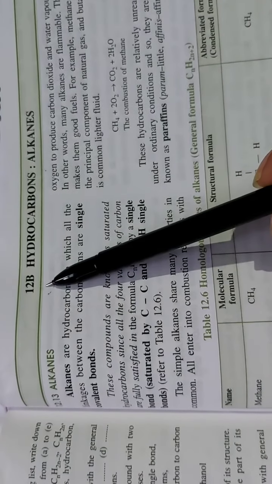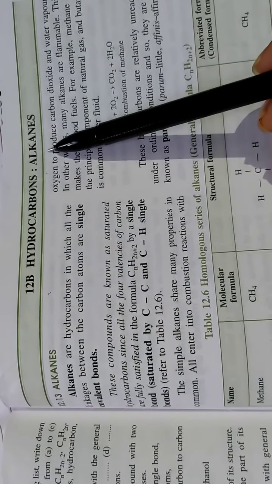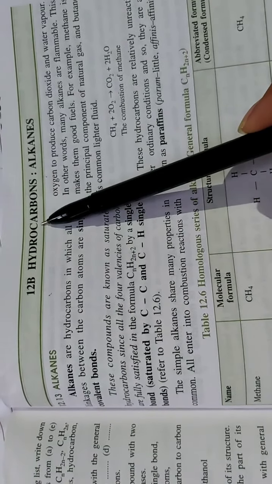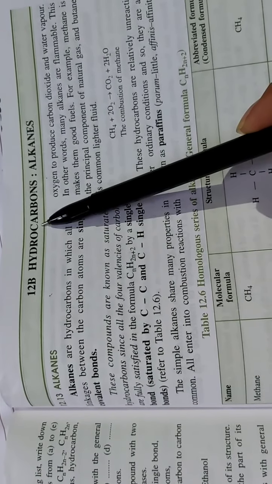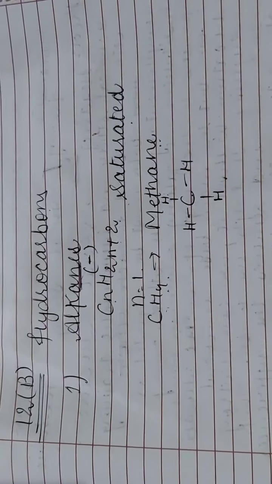Let's start from the 12th topic. Its name is hydrocarbons and its first type, alkanes. As we know, there are three types of hydrocarbons: alkanes, alkenes and alkynes. Here we are going to start from alkanes. So alkanes are the first type of hydrocarbons.